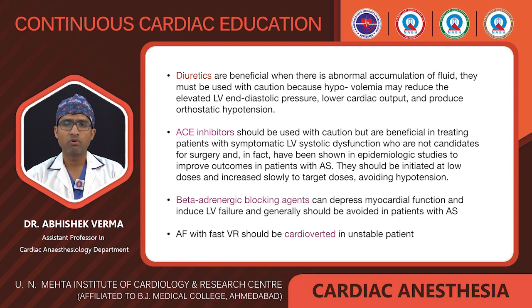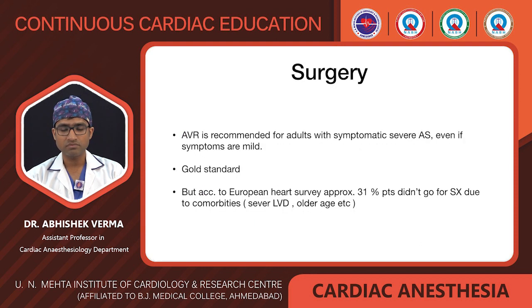Now beta adrenergic blocking drugs are also contraindicated in these patients, and they should be avoided. If we want to decrease the heart rate in TAVI, then we can use a short-acting beta blocker like esmolol. Otherwise, it should be avoided. And the atrial kick is very important in this patient. So if AF occurs or atrial kick is lost, the BP will further decrease. So AF with fast VR should be treated very early, or if the patient is unstable, you have to cardiovert the patient.